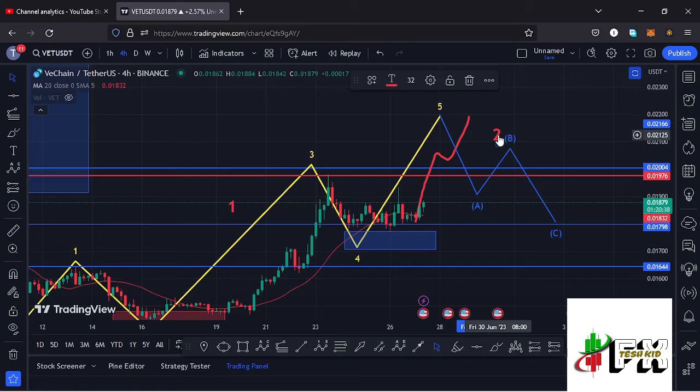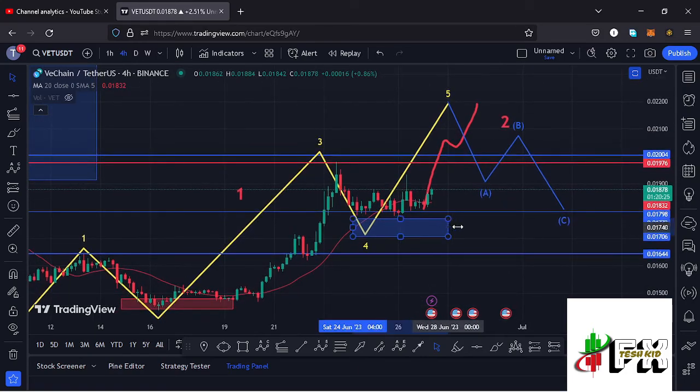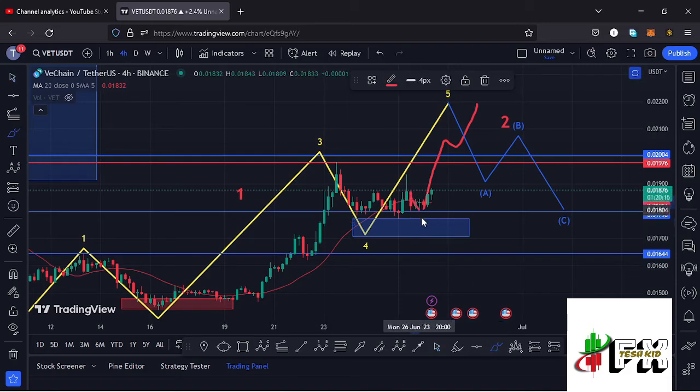And we also need to have breakdown targets in case things don't go our way in the formation of that wave 5, where in case we see further breakdown, the only target area that we need to continue holding is between the fib level 0.382 and the fib level 0.5. And that means that in case breakdown plays out on the charts, then we can expect a bit of a pullback into this blue target area, fully maximize the target area before we can see our massive breakout to the upper side in the formation of that wave 5. So those are the two possible scenarios that I have here on the VeChain chart.